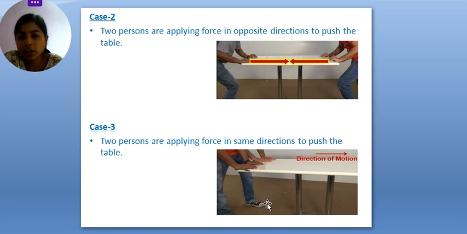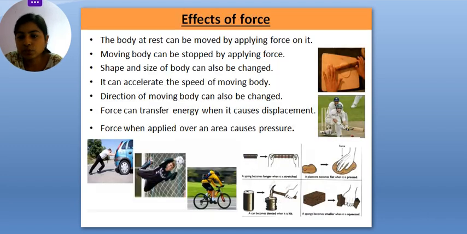And in case three, the two persons are applying force in the same direction to push the table. What will happen? It will eventually change the position of the table, right? So one force can be larger or smaller than the other force, or it can be equal. We can conclude that these forces can be larger, smaller, or equal to each other as well.